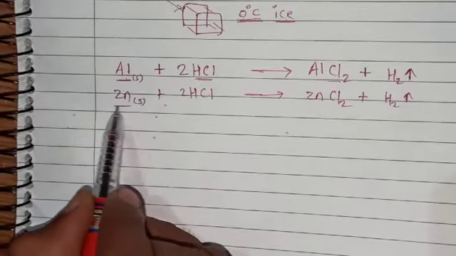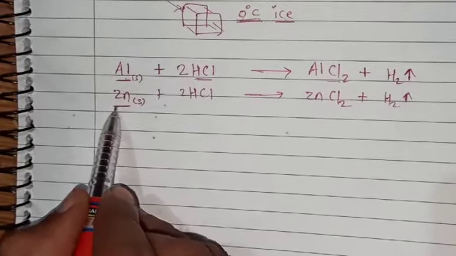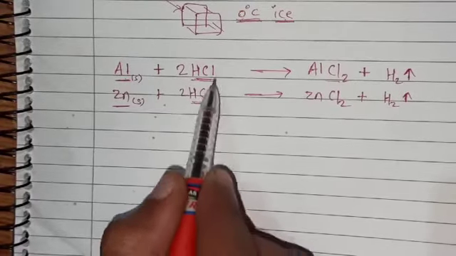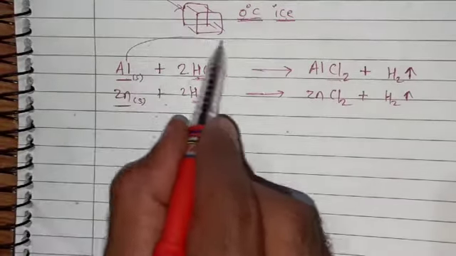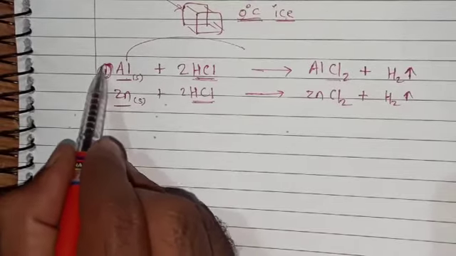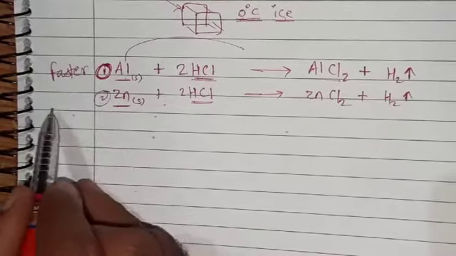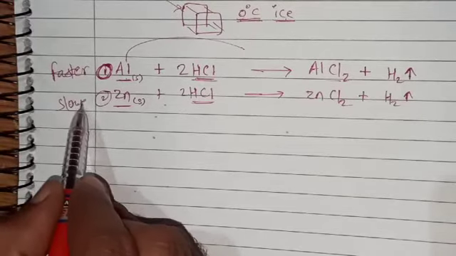Both aluminium and zinc are metals, and both are added in the same solution, but the first reaction is faster than the second one. The second is slower than the first one.